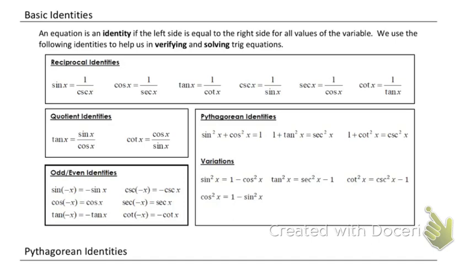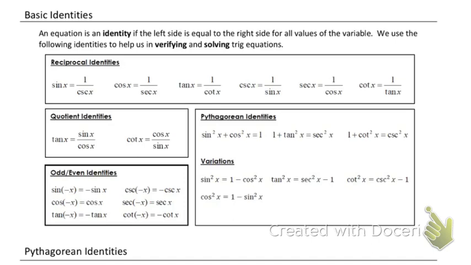So the first couple identities we've already talked about are reciprocal identities. And that is sine is equal to 1 over cosecant. So anytime you see sine, you can rewrite it as 1 over cosecant or vice versa. Cosine is 1 over secant. Tangent is 1 over cotangent. And then we can just go the opposite direction. If I see cosecant, I need to write it in terms of sine. I can rewrite it as 1 over sine. Secant can be 1 over cosine, and cotangent can be 1 over tan x.